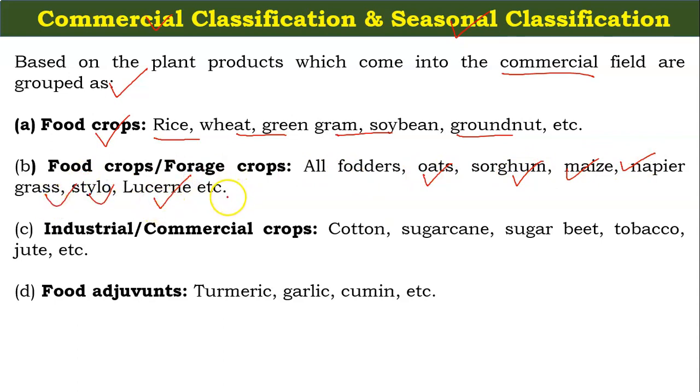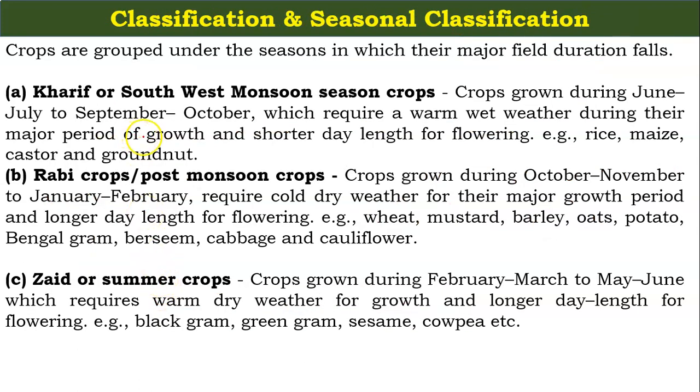Industrial or commercial crops are like cotton, sugarcane, sugar beet, tobacco and jute. And what are the food adjuvants? These are turmeric, garlic and cumin. So the crops can be classified as food crops, forage crops, industrial and commercial crops, and food adjuvants.